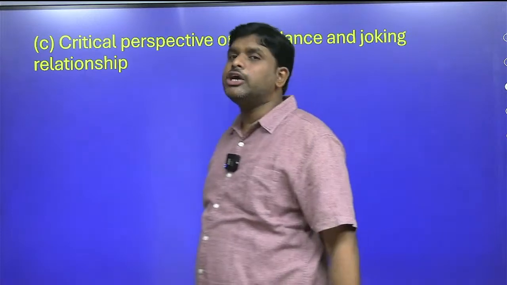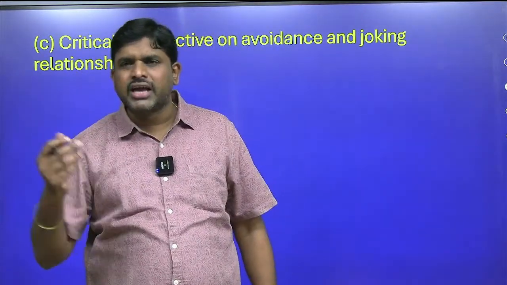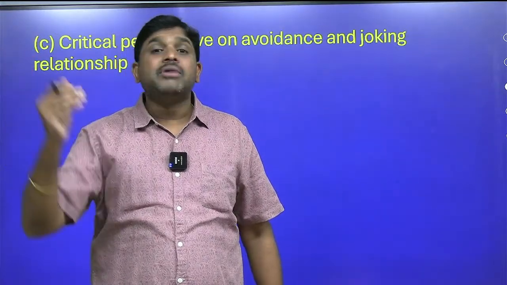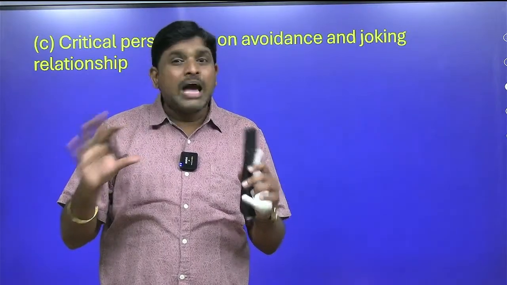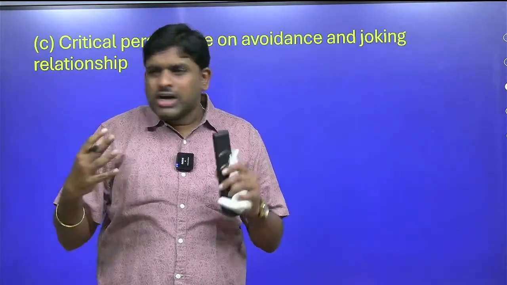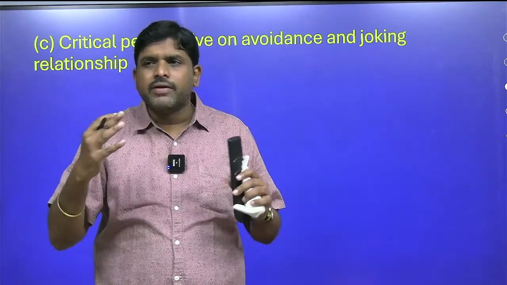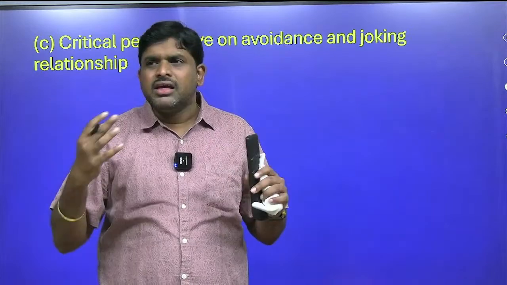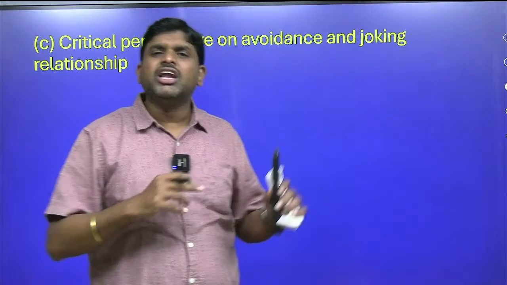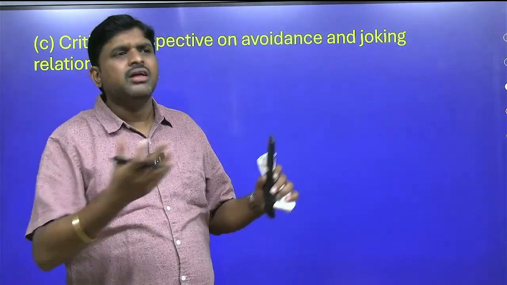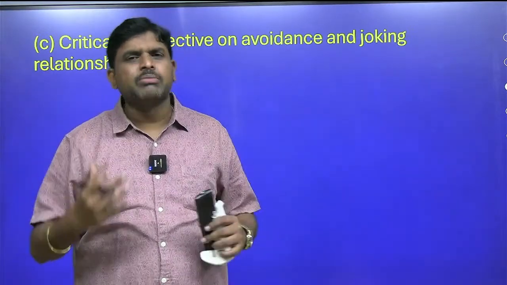This we will be discussing in 2.5. Avoidance. What is avoidance? A lot of times in the classroom we discussed son-in-law and mother-in-law avoidance. There is an avoidance, some taboo whereby both will not come across each other. Both will have some limitations in their behavior, in their way of speaking, in their nature, in their pursuing the things. Similarly, there is a joking relation also, like the bhabhi relationship, like the sister-in-law and brother-in-law relationship. There is a joking type of relationship.